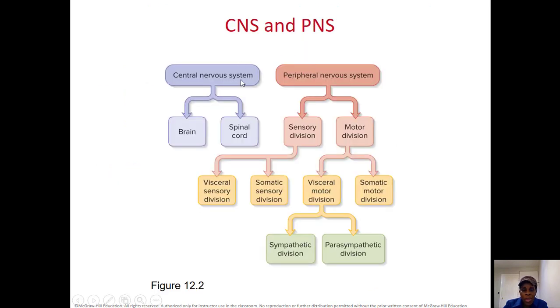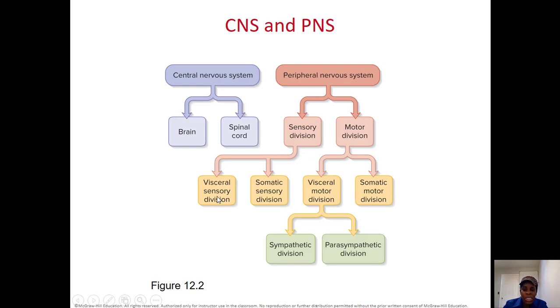On the diagram here, you can see that the nervous system is divided into the central nervous system and the peripheral nervous system. The central nervous system has the brain and the spinal cord as its organs, and the peripheral nervous system is divided into the sensory division and the motor division of the nervous system. Now, based on where the information is coming from and going to, we have specific names for it.